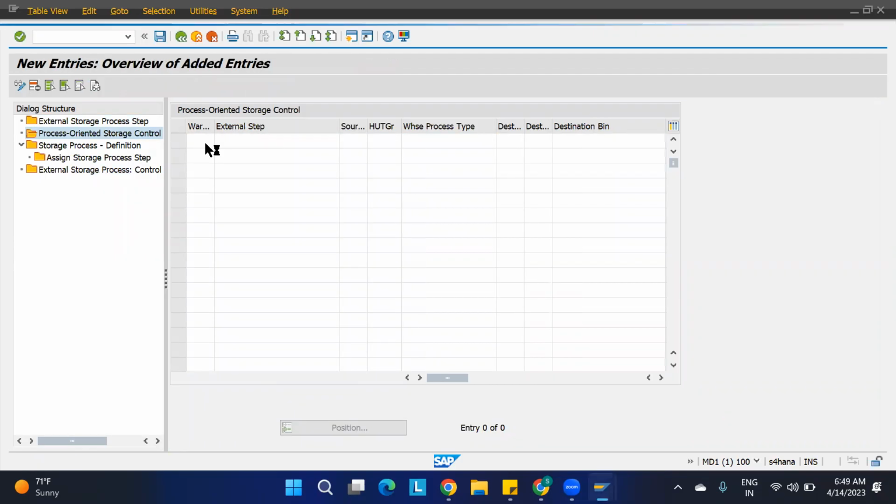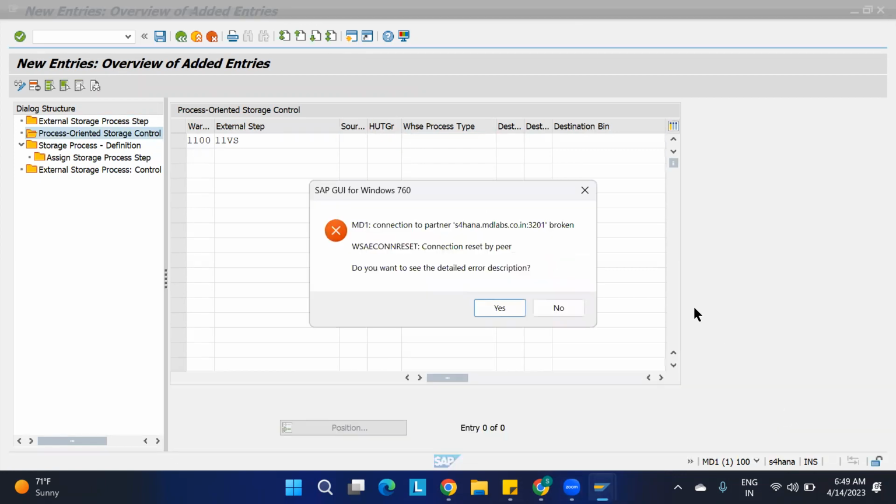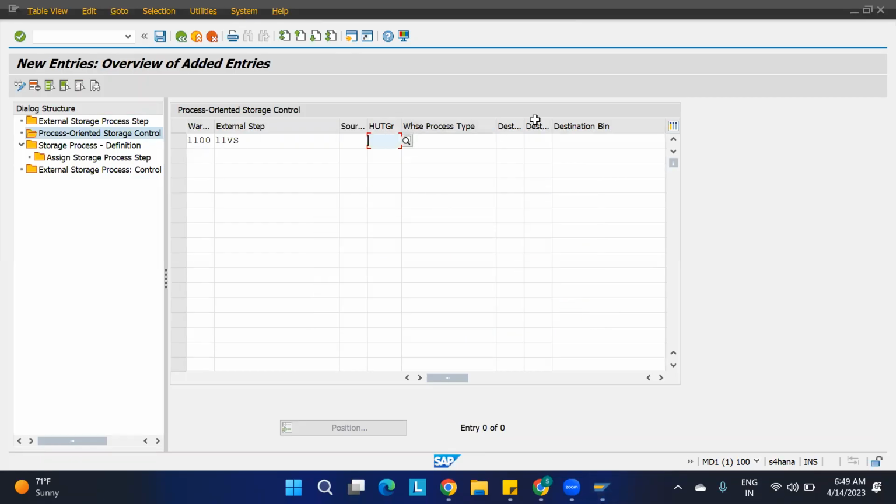That is 1100, this is my warehouse, and the external step is 11 VS. I don't want to give any source or HU type. Based upon the HU type group, you can also proceed. If the HU type group is 11 G1, how should the destination be taken? If it is 11 G2, how should the destination be taken? But whatever the HU type is, we are just sending it to the same destination only, right? That is why I'm not maintaining it here. If you want, you can maintain that also.